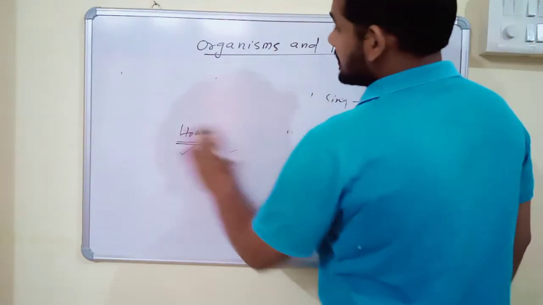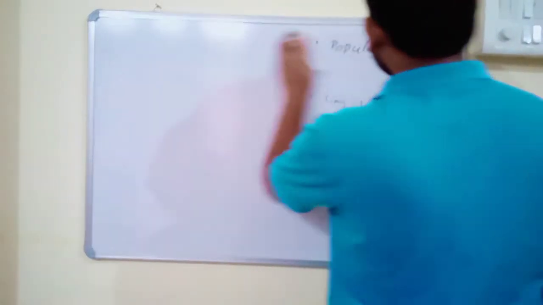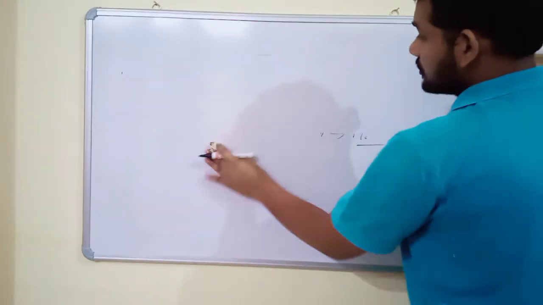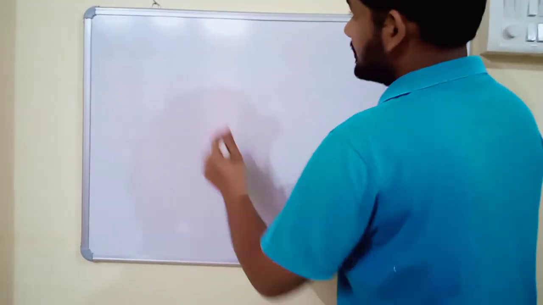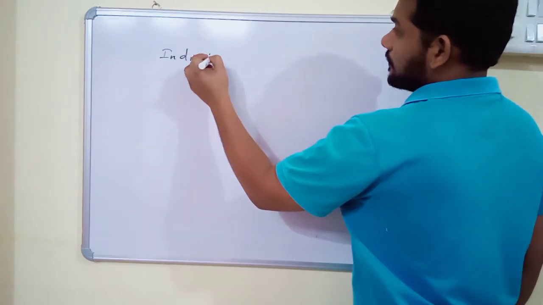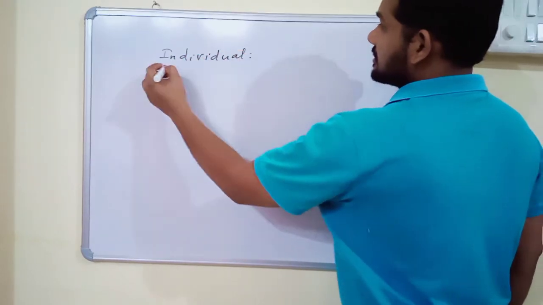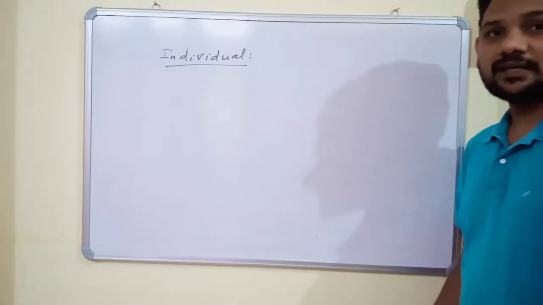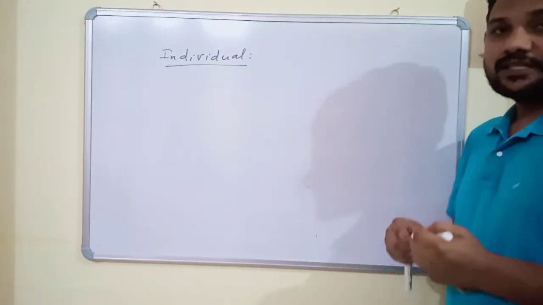Now we will discuss the ecological hierarchy. Biological hierarchy starts with the cell, but ecological hierarchy starts with the individual. What is an individual?